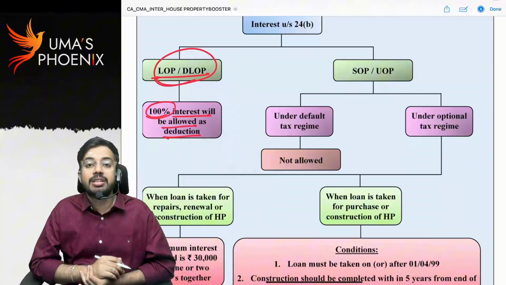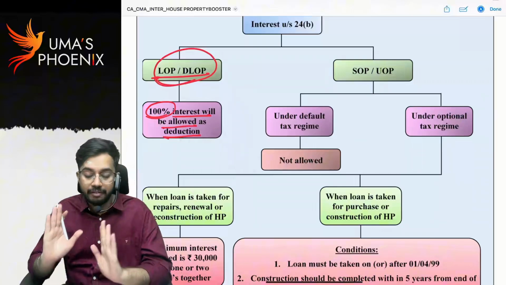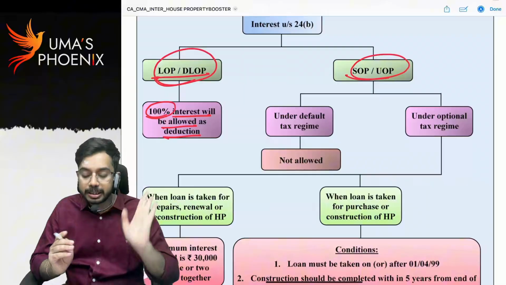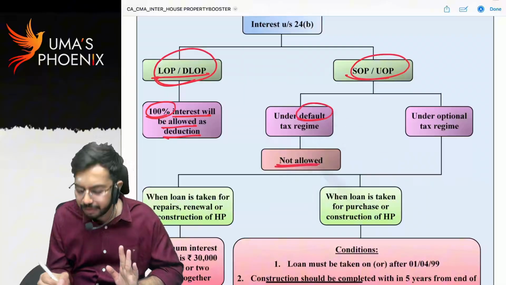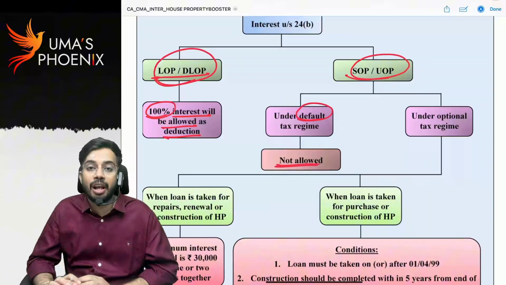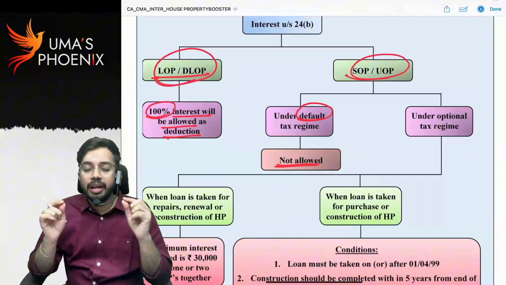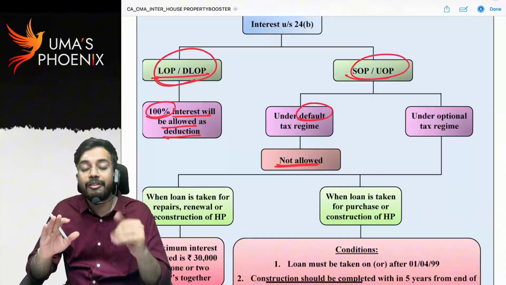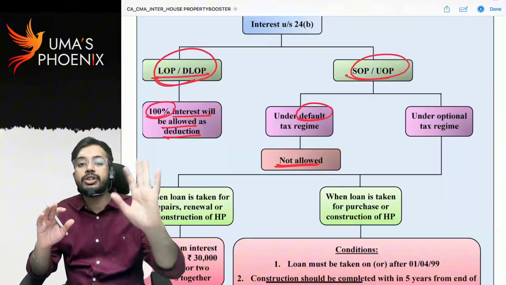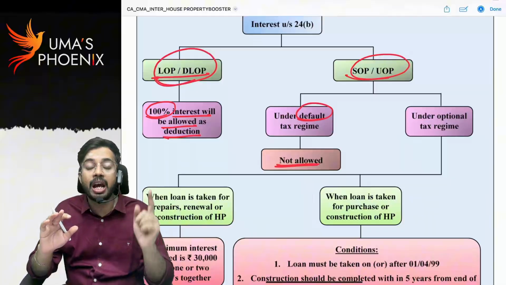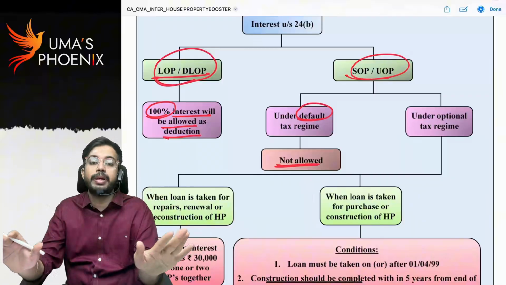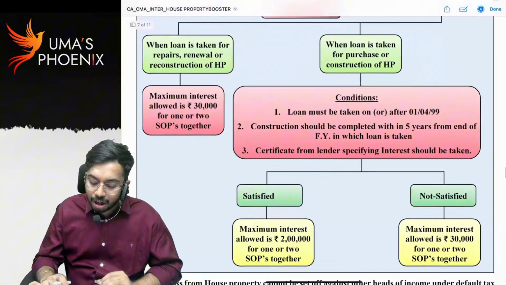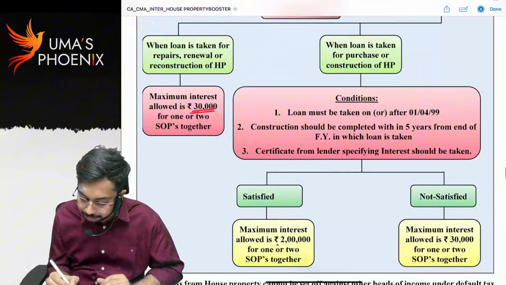Sir, what do you mean by deemed to be let out property? I will explain, wait. For self-occupied property or unoccupied property, if assessee is paying taxes under default tax rates, interest under section 24B is not at all allowed. Are you able to understand? So, is there any quantum limit for deduction under section 24B? Yes. For let out property, there is no quantum limit. Entire interest you can claim as deduction. For self-occupied property under default tax rates, interest under section 24B is not allowed. Under optional tax regime, either 2 lakhs or 30,000 is allowed as deduction.